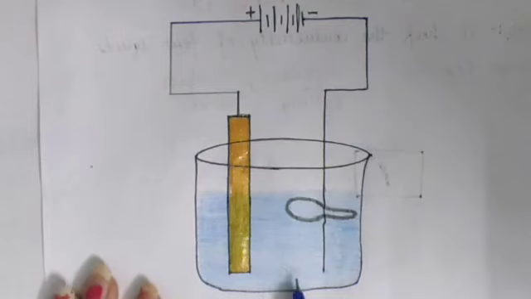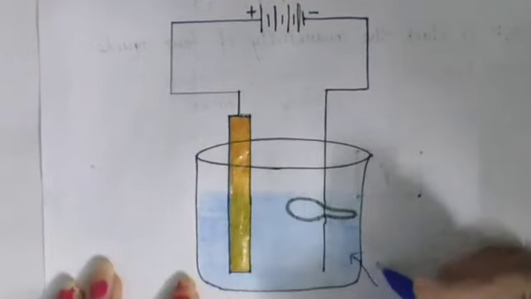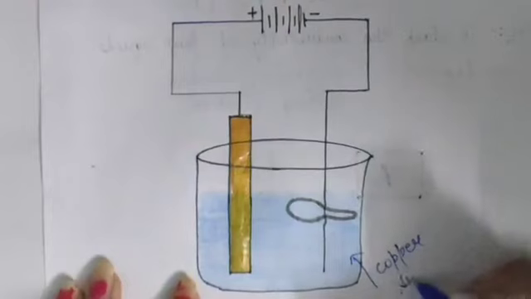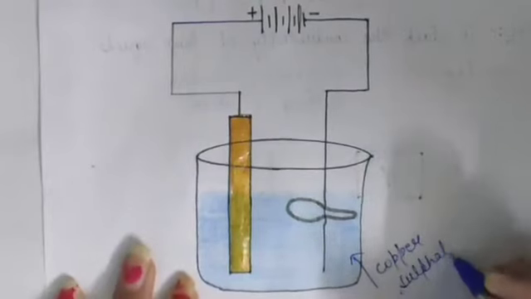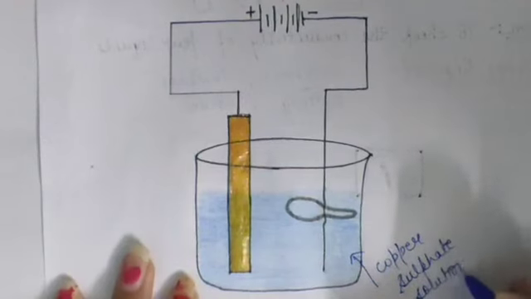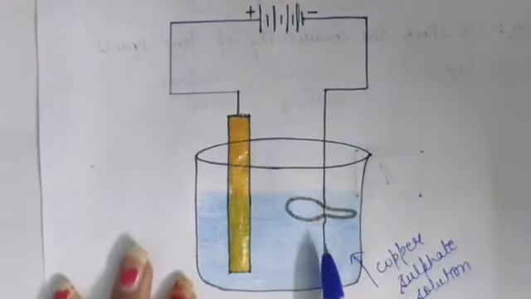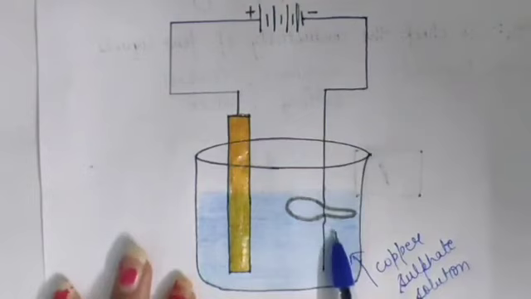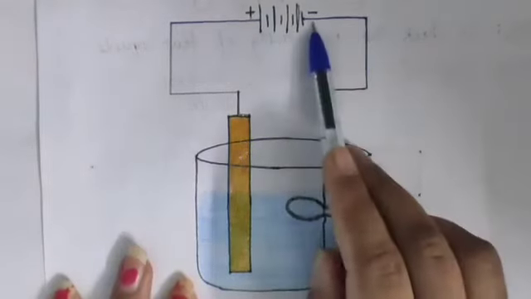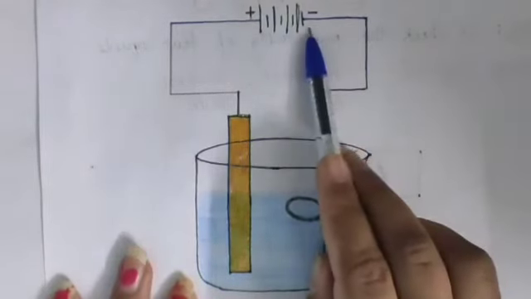This copper sulfate solution is a conductive solution. Okay, this is a copper sulfate solution, and take an iron spoon.